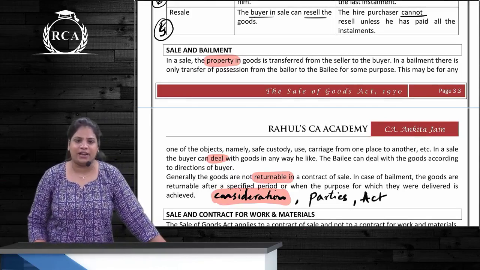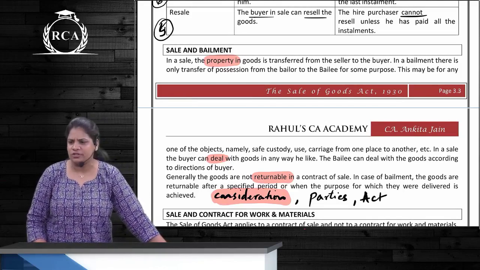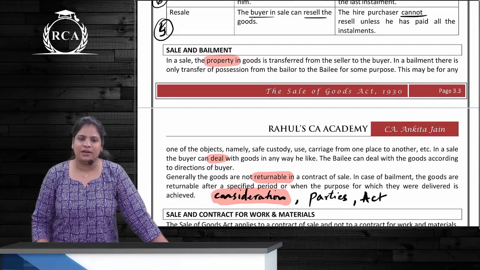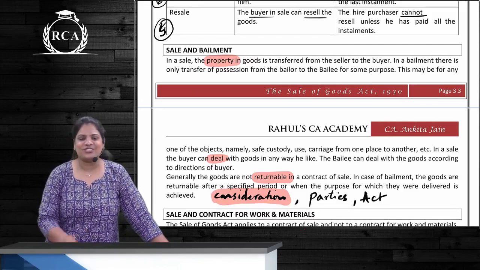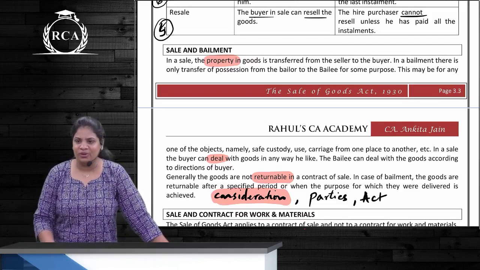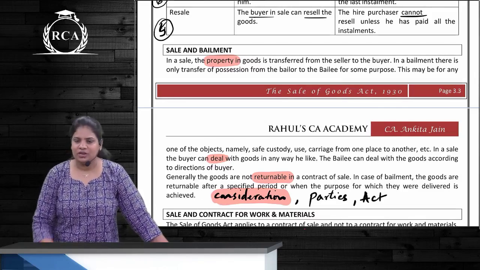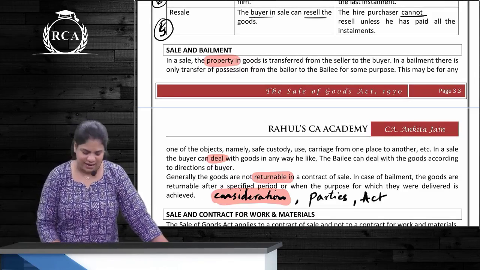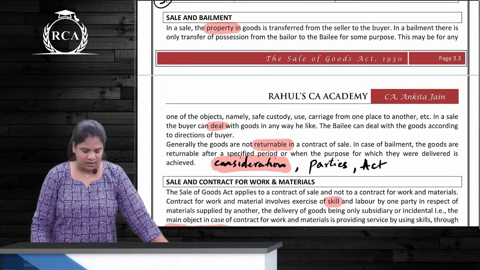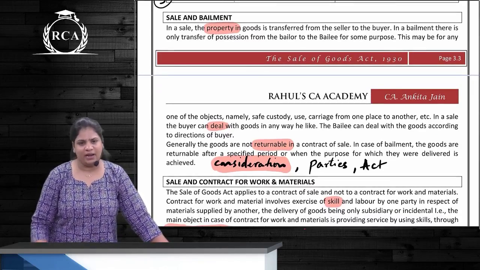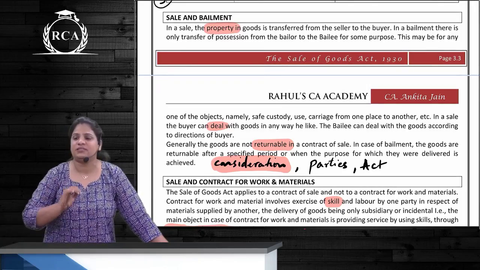Does the buyer have a right to deal with the goods in any way he wants to? Yes. So can the buyer purchase a dress and never wear it? Yes. In case of bailment, what should the bailee do? Use it only for the purpose for which it is given to him. Correct? And the last difference is what? Returnable. In case of sale, the goods are not returnable. In case of bailment, they are compulsorily returnable.